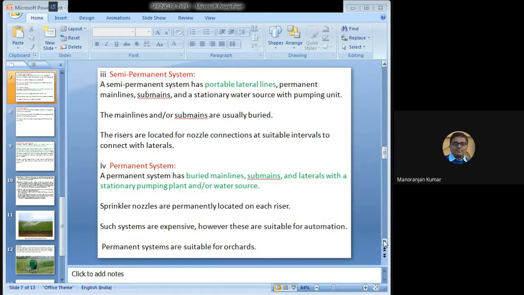However, these are suitable for automation, and also in the permanent system, labor requirement will be less in comparison to the other systems, because here all the components are fixed. And the second advantage of this permanent system is that it is very suitable for automation because all things are permanent, so you can automate this system very easily. And these permanent systems are suitable for orchard.